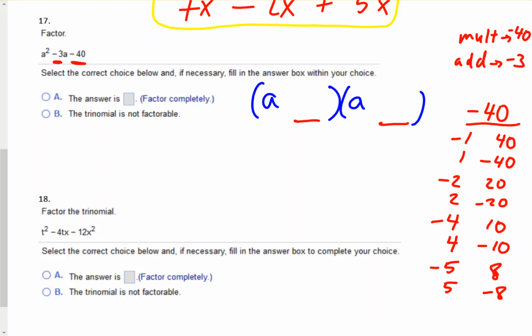Okay, so which of these adds up to -3? It will be this last one. 5 is positive, so we would put down a +5. 8 is negative, so we would put a -8. So it would be choice A, and we would put these the way it is.